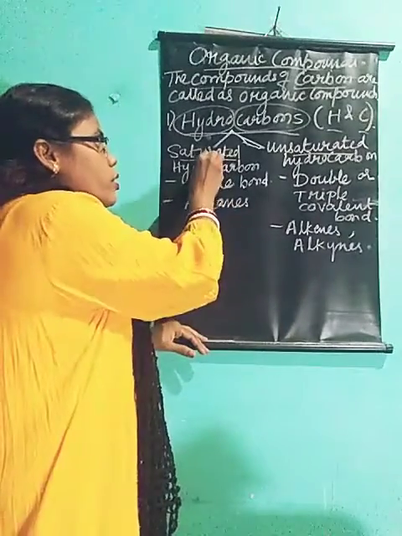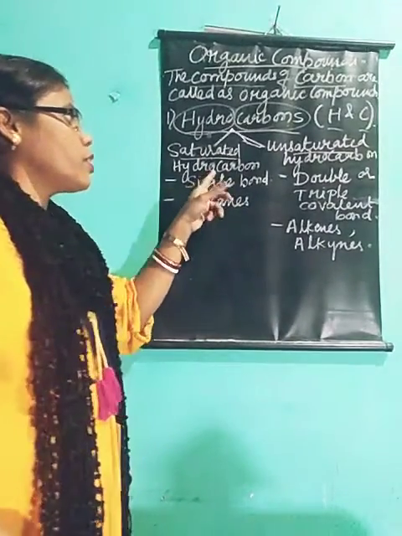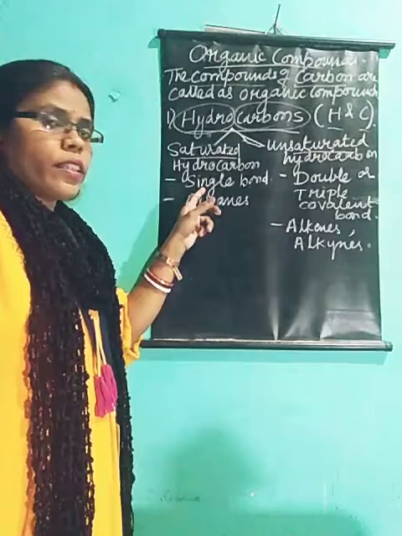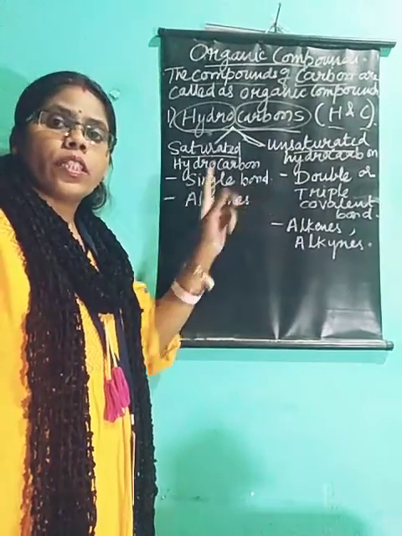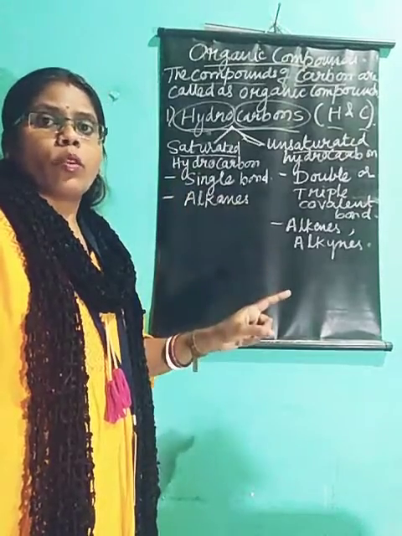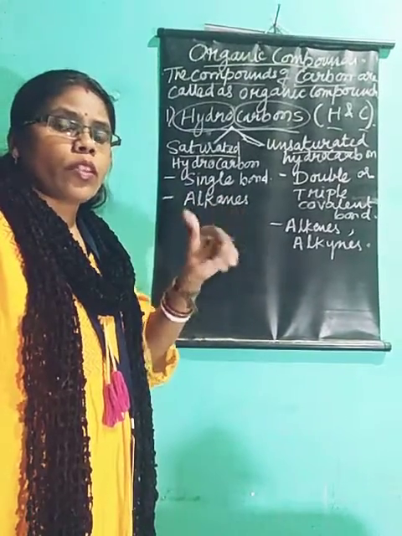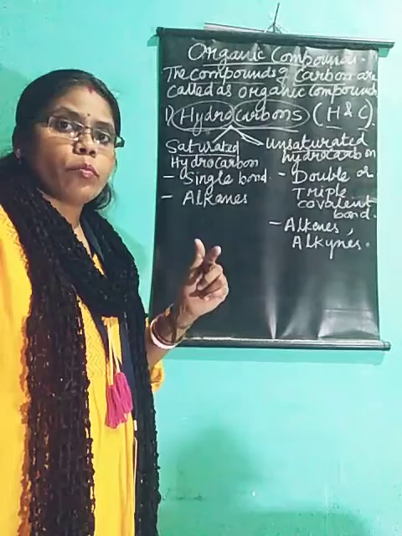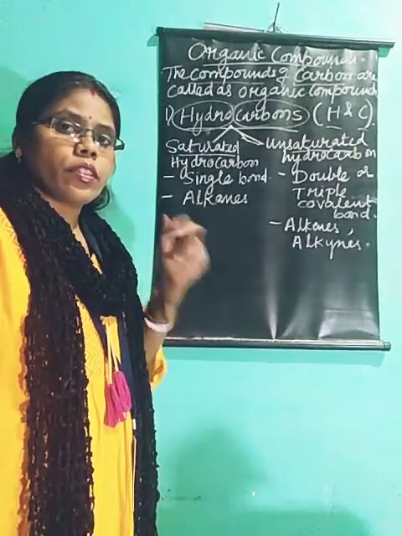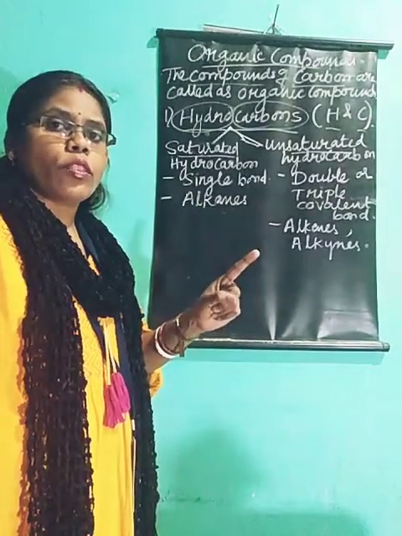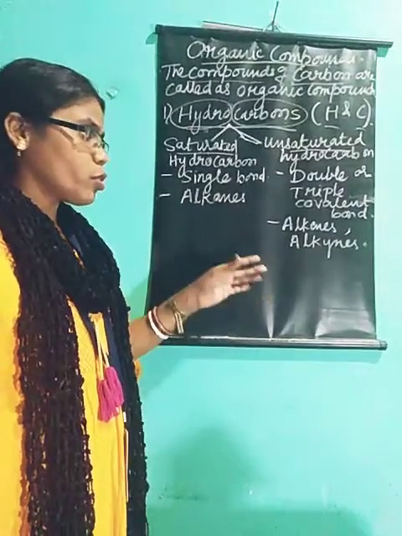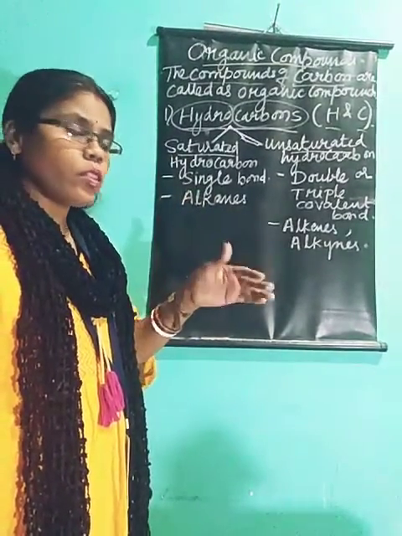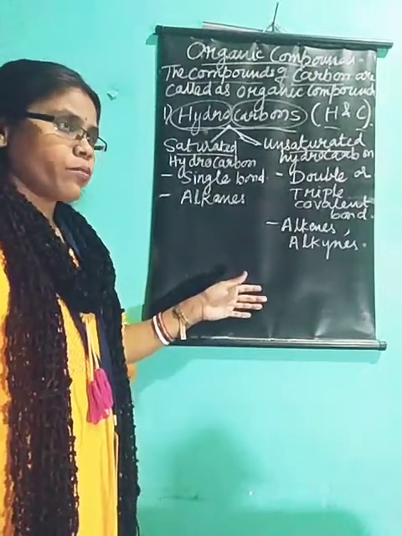Now, what is a saturated hydrocarbon? Hydrocarbons which contain single covalent bonds. Carbon, what kind of bond does it make? It makes only covalent bonds. I told you about ionic bond and covalent bond. Covalent bond is of three different types: single covalent bond, double covalent bond, and triple covalent bond. You must be remembering. You should remember to understand this concept.